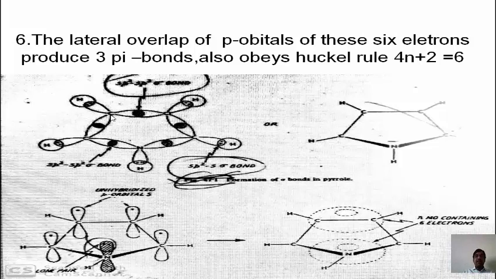This second carbon atom overlaps with the neighboring 2 carbon atoms, carbon number 1 and carbon number 3, and the remaining third sp2 hybrid orbital overlaps with this hydrogen atom, forming the sp2s overlapping. Carbon number 3 behaves like carbon number 2: out of its 3 sp2 hybrid orbitals, it combines with neighboring 2 carbon atoms, forming the sp2 overlapping, and the third orbital overlaps with this hydrogen atom, forming the sp2s overlapping.